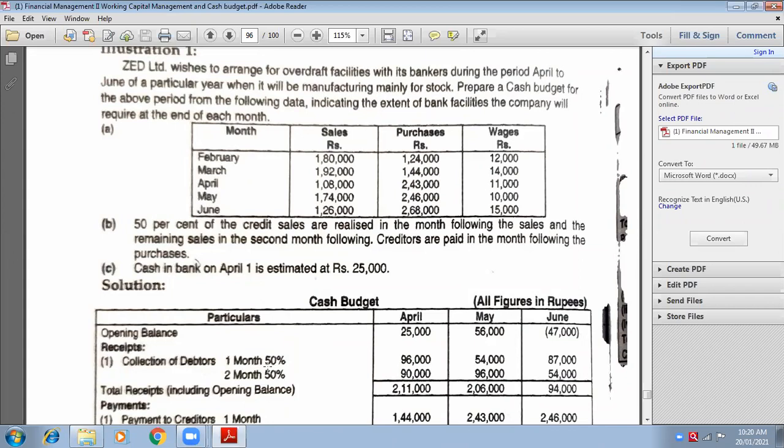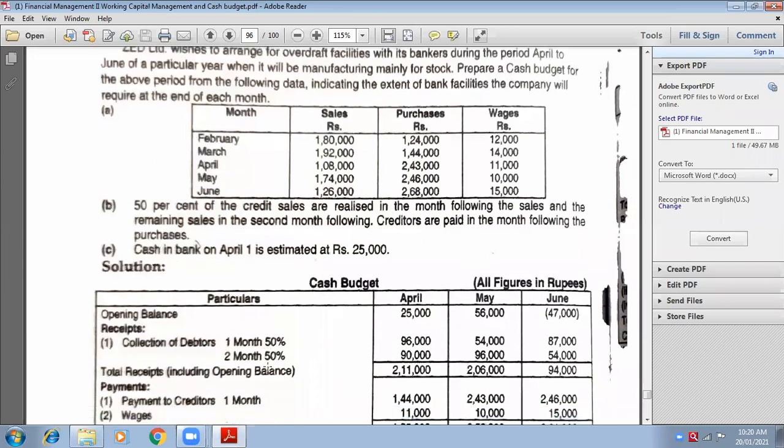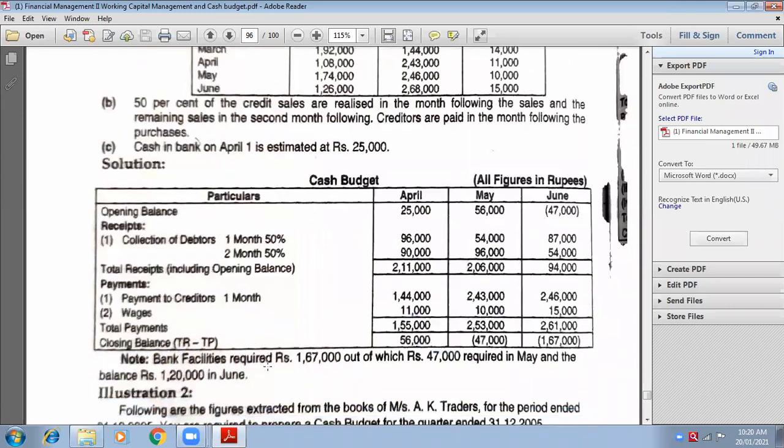Now you have to make a statement of cash budget. So how many columns will you make? How many months have they asked to prepare? April to June, 3. Yes. So one particular column and 3 months, April, May, June. Just the way they have made here.